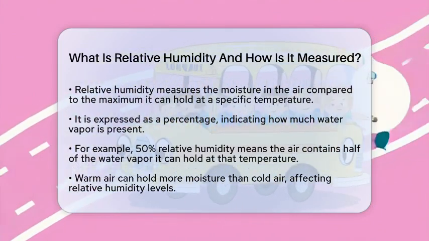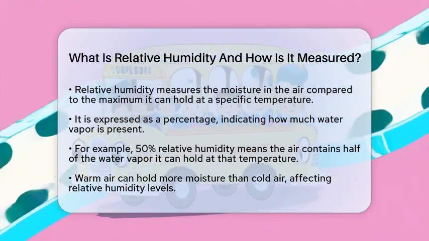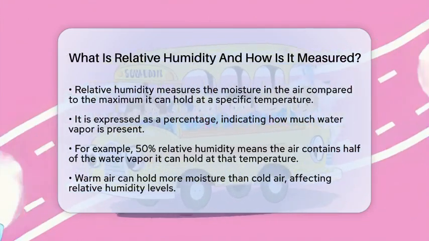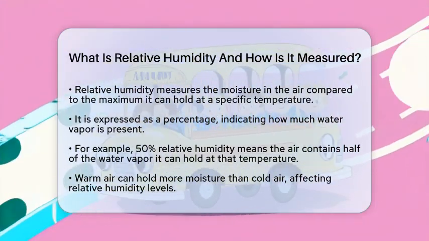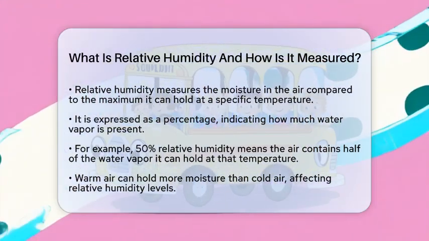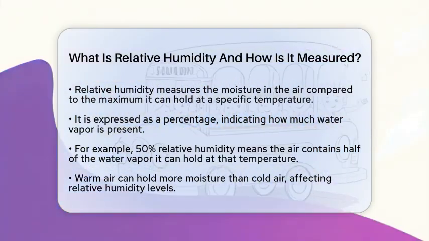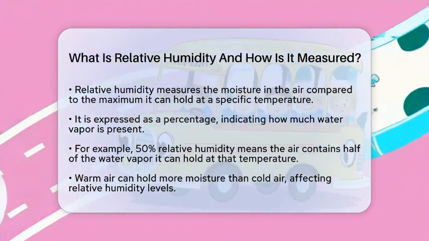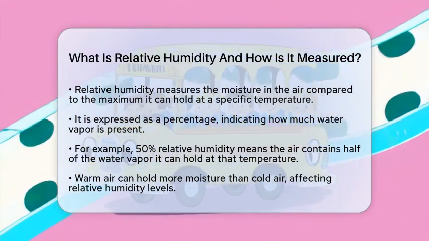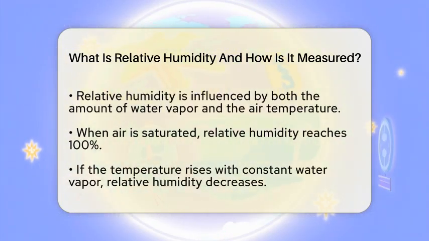Relative humidity is a measurement that tells us how much moisture is in the air compared to the maximum amount of moisture that air can hold at a specific temperature. It is expressed as a percentage. For instance, if the relative humidity is 50%, that means the air contains half of the water vapor it could hold at that temperature. One key point to remember is that warm air can hold more moisture than cold air.